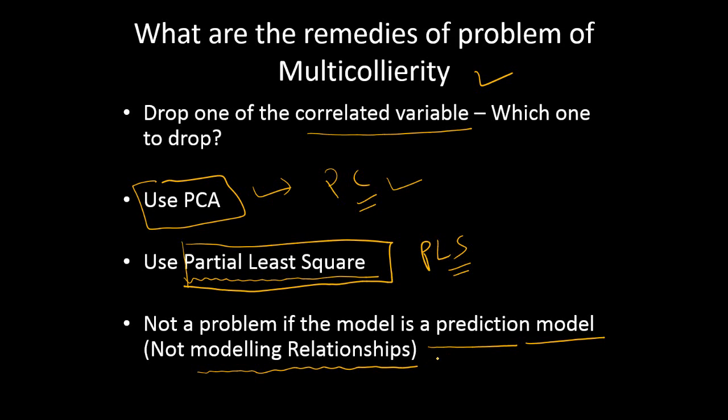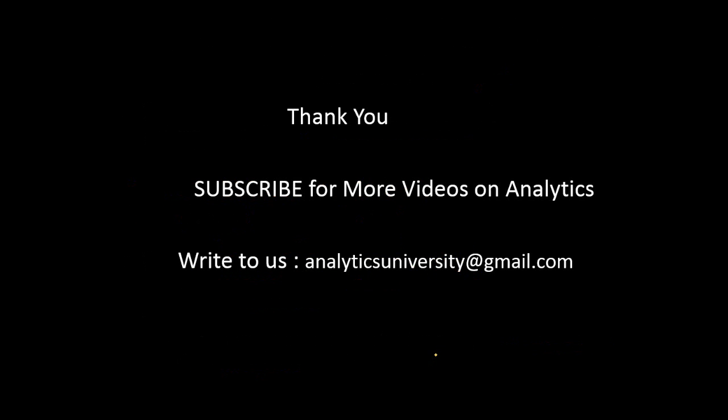So multicollinearity is not a very big problem. In fact, it actually helps in prediction to a large extent. Of course, there is always a limit to it. Beyond a certain limit, it always creates problems. So that has to be taken into consideration.